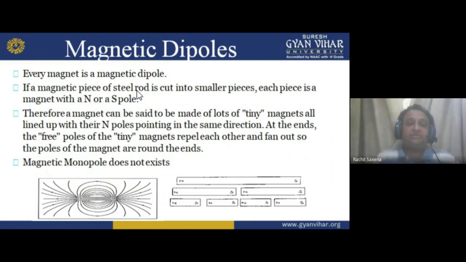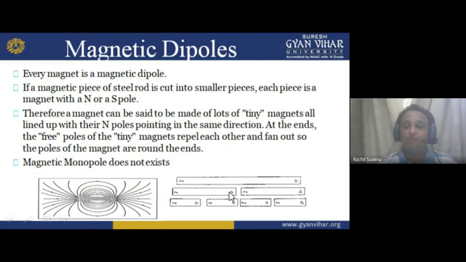Now, this statement tells you that if a magnetic piece of steel rod is cut into smaller pieces, each piece is a magnet with a north and south pole. So in each piece you will find a north pole and a south pole. Therefore, a magnet can be said to be made of lots of tiny magnets, all lined up with north poles pointing in the same direction. At the ends, the free poles of tiny magnets repel each other and fan out, so the poles of the magnet are round at the ends.